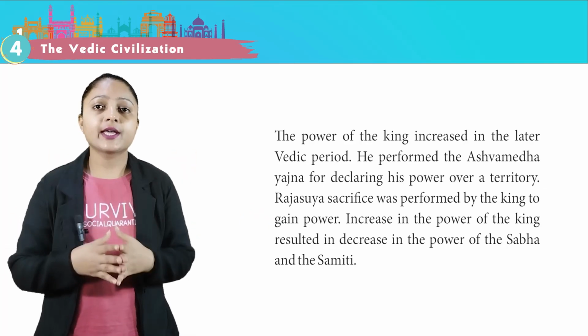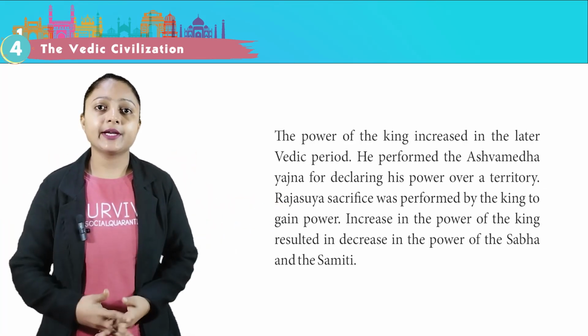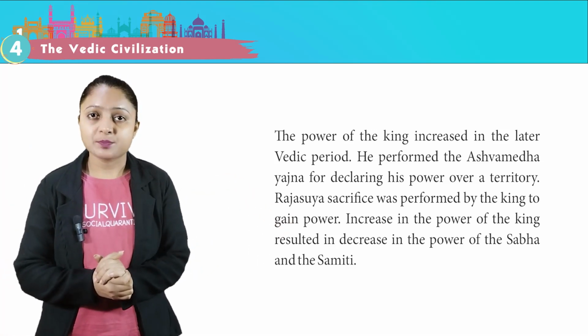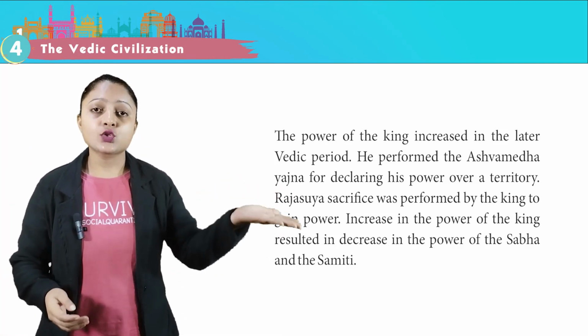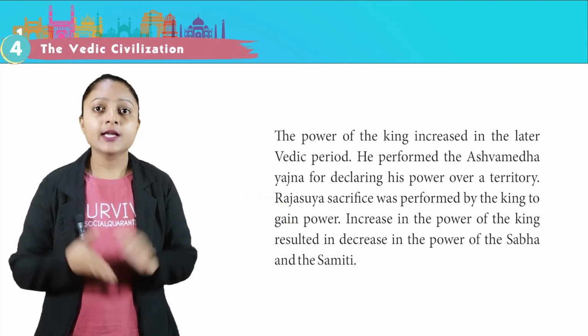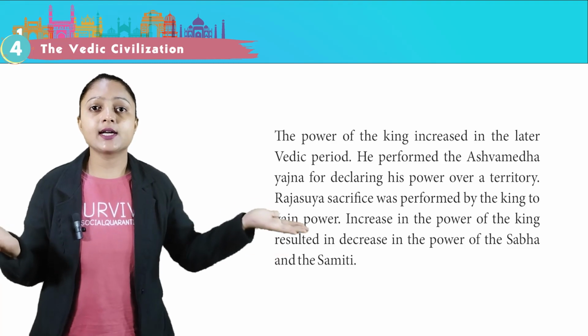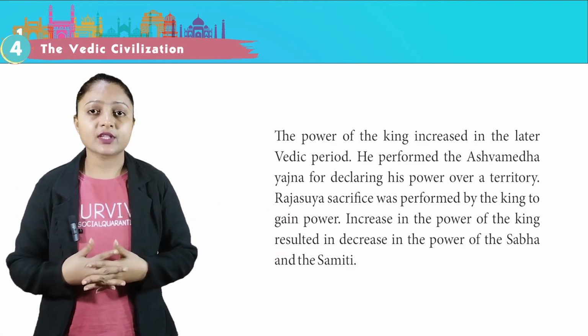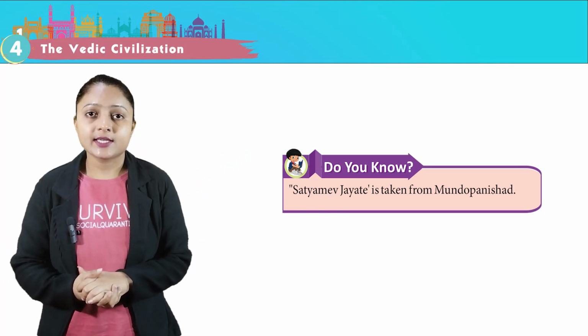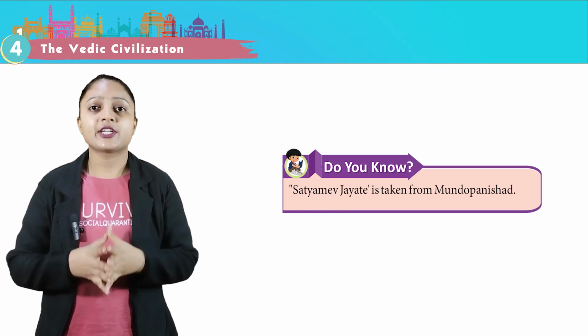The power of the king increased in the later Vedic period. He performed the Ashwamedha Yajna for declaring his power over a territory. Rajsuya sacrifice was performed by the king to gain power. Increase in the power of the king resulted in decrease of the power of the Sabha. Do you know? Satyamev Jayate is taken from Mundopnishad.